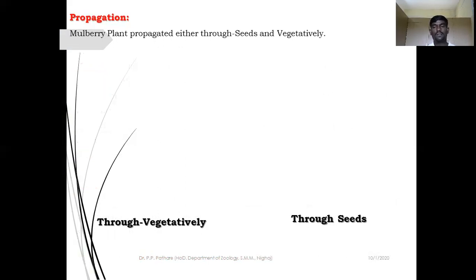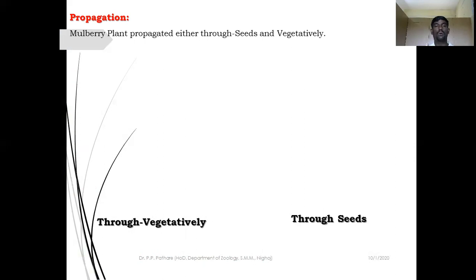In the last two slides, we observed some basic information regarding cultivation of mulberry plant. Then we also studied the varieties of mulberry plant. Then we also studied the climatic conditions and rainfall required for the cultivation of mulberry plant. Next point is very important, that is propagation.